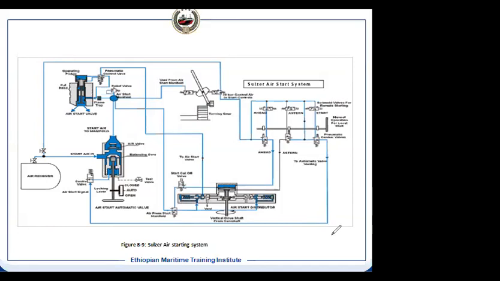Each time you are attempting, your consumption will be high. If your exhaust valve is leaking, it's the same thing. You will be losing air. So there are many other factors.